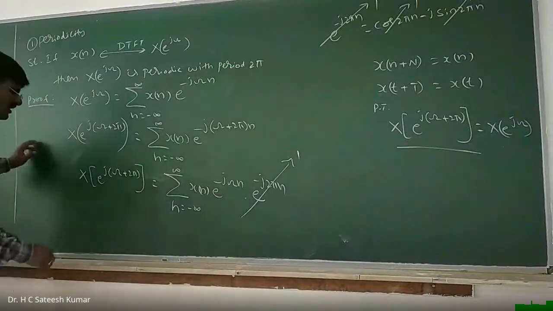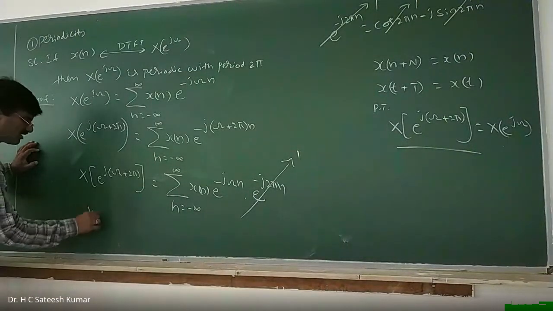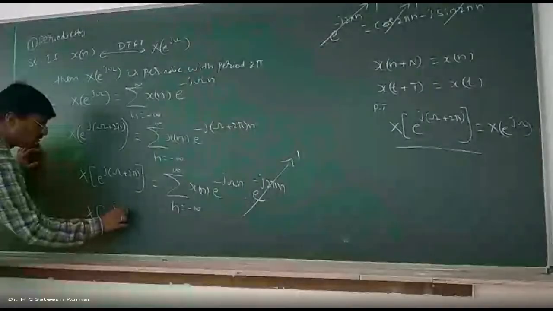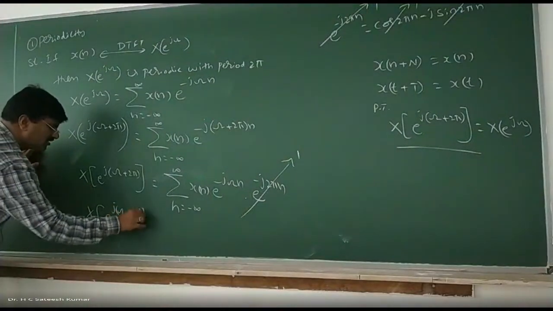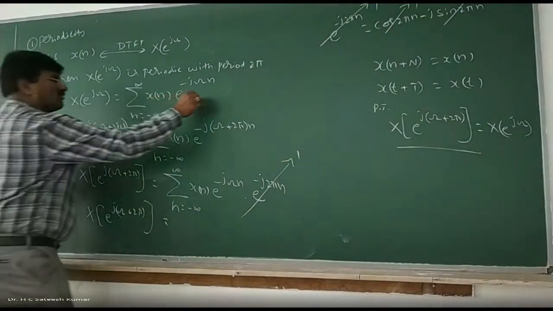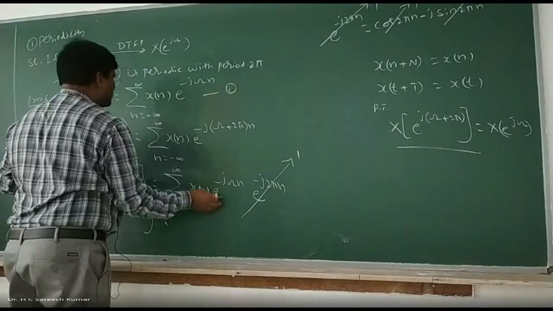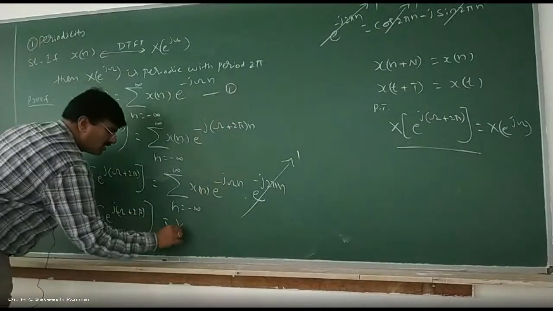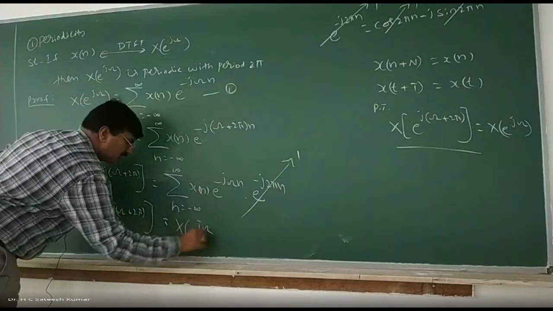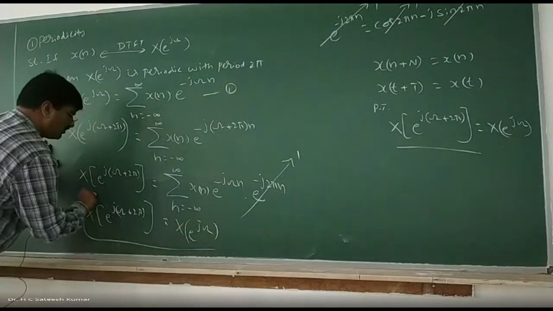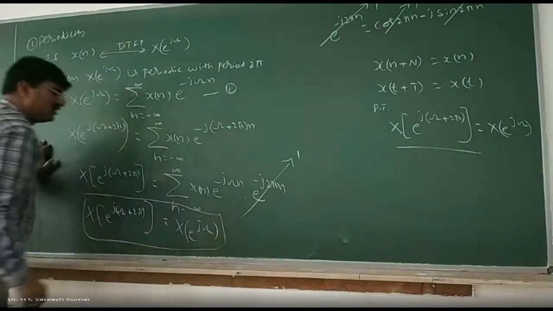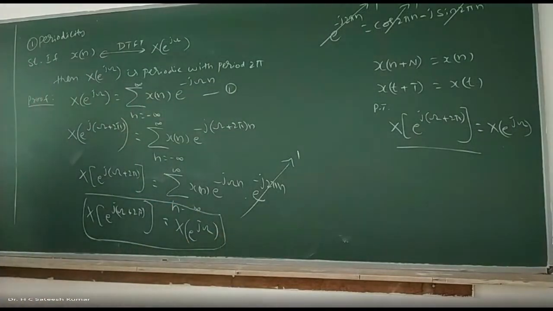We can say that x of e to the power of j omega plus 2 pi is equal to, from this, the right hand side, which is nothing but x of e to the power of j omega. Hence x of e to the power of j omega plus 2 pi is equal to x of e to the power of j omega.